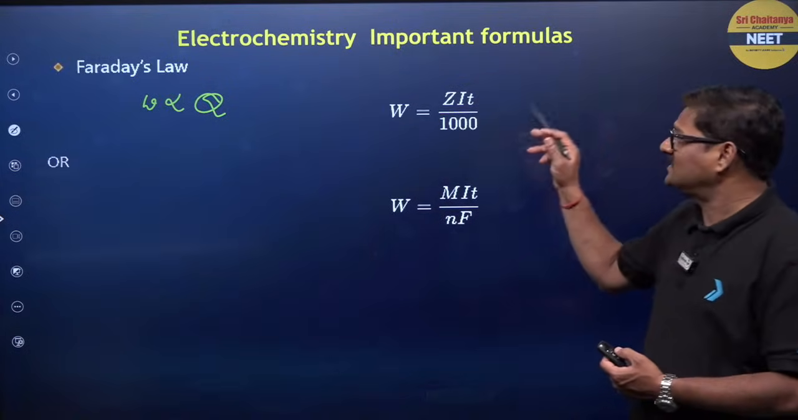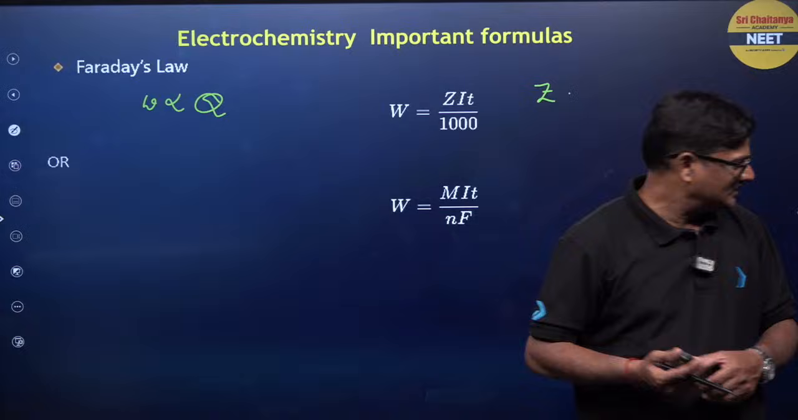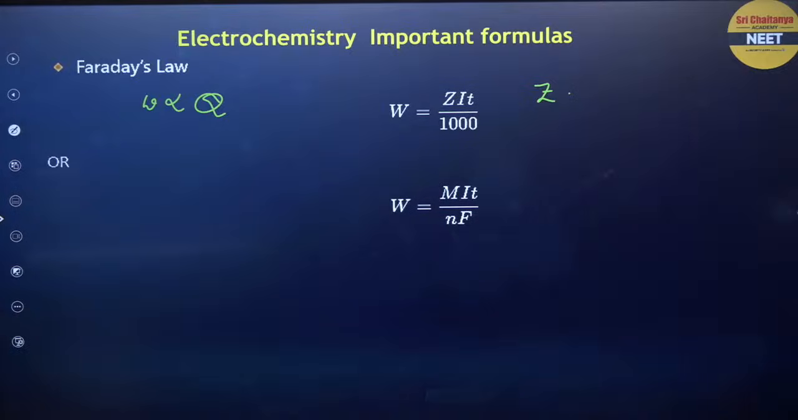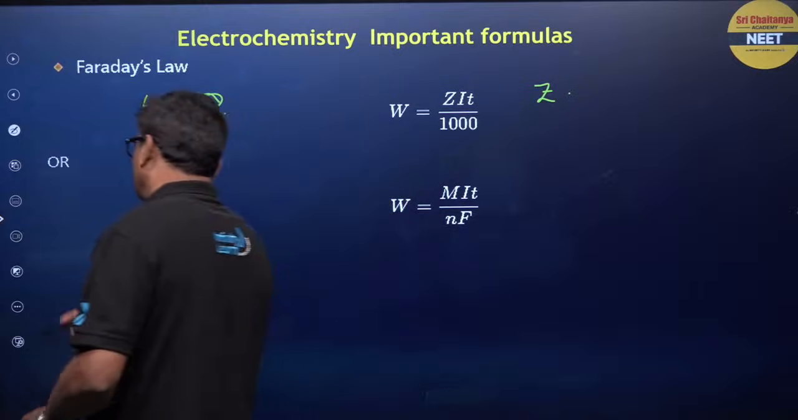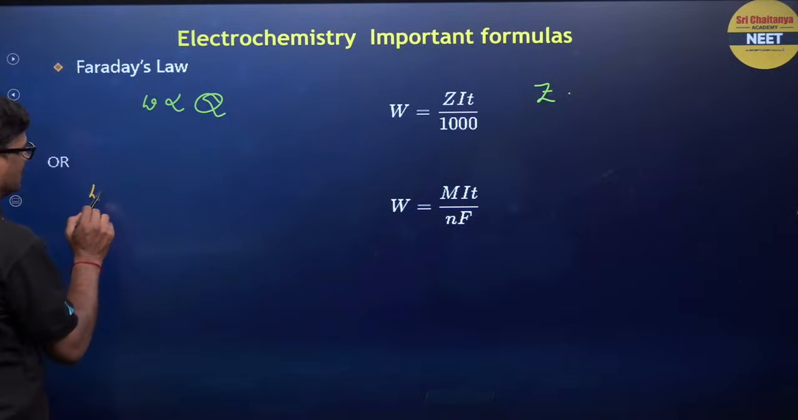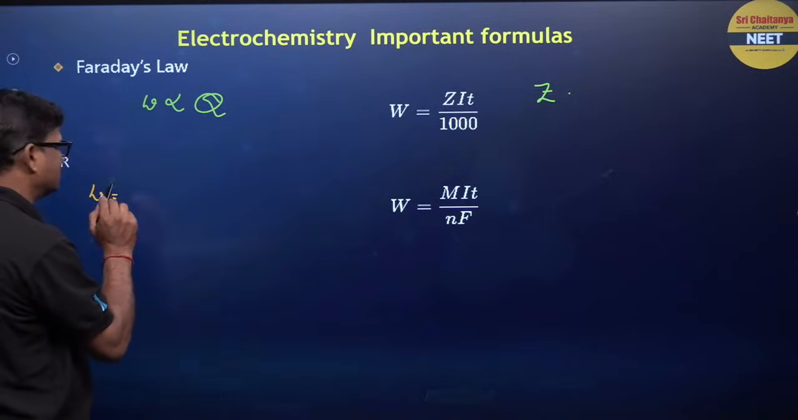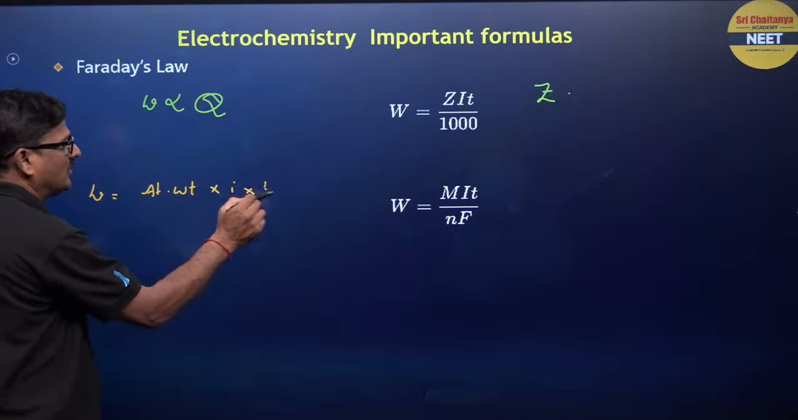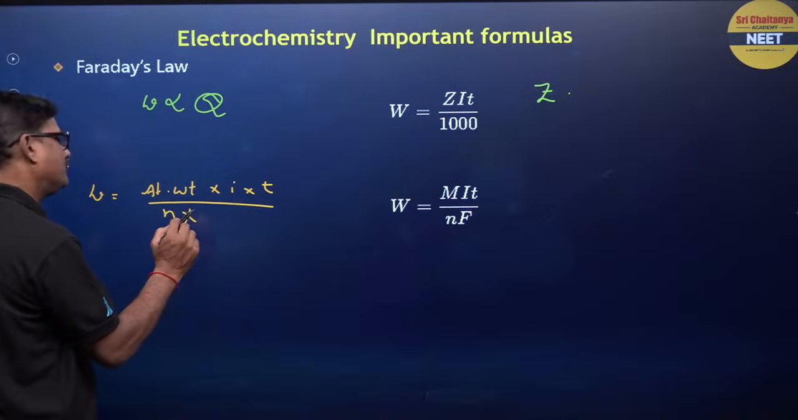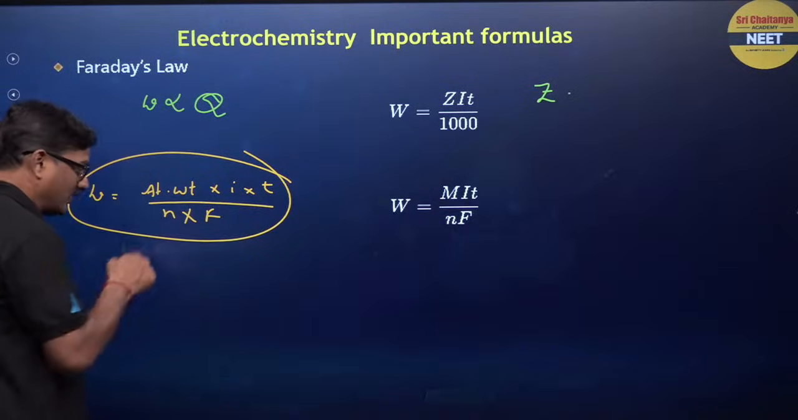So W is equal to ZIt. What is Z here? Electrochemical equivalent, right? That's very, very important. And I want to say the simplest version to calculate Faraday's first law: the weight of the substance is equal to atomic weight into I into t upon n into F. That's it. Equivalent weight.